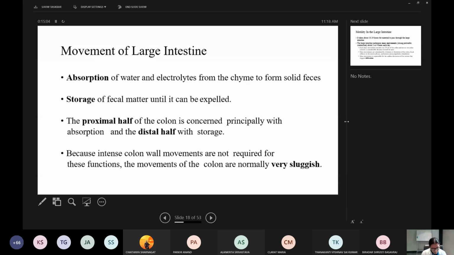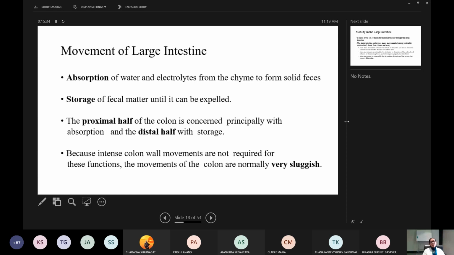Okay, now coming on to the movements of the large intestine. So in the small intestine, last time I told you in detail about peristaltic waves. Peristaltic waves are nothing but a wave of contraction preceded by a wave of relaxation, and it leads to propulsion of food. That I told you in the last class itself. Okay, now coming on to the movement of the large intestine.